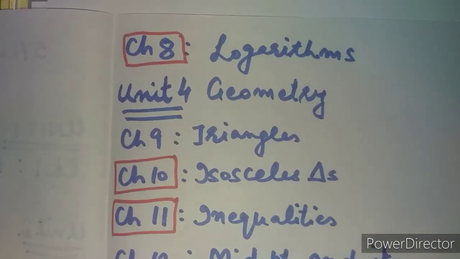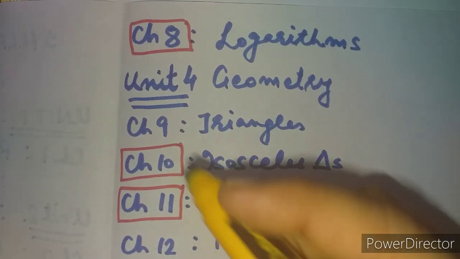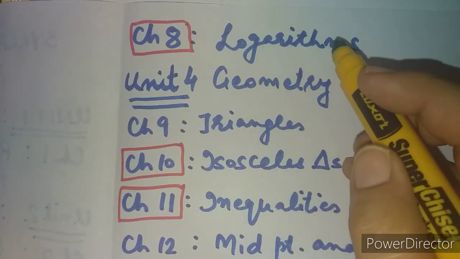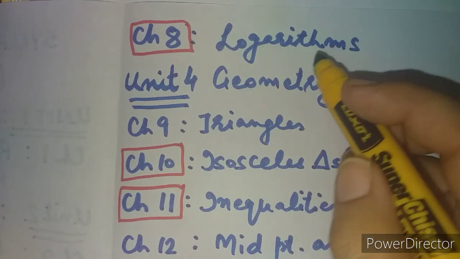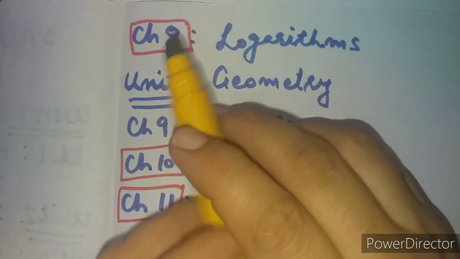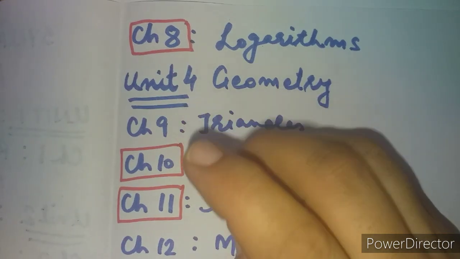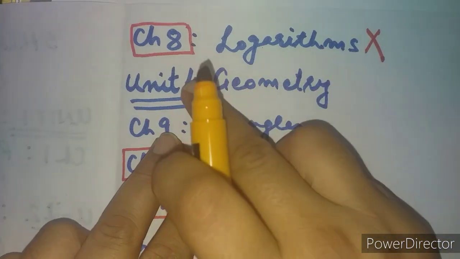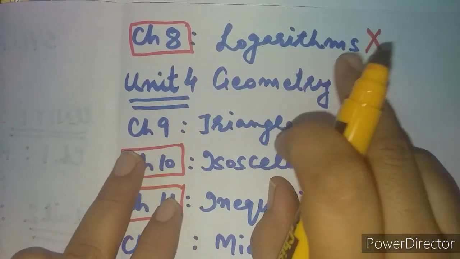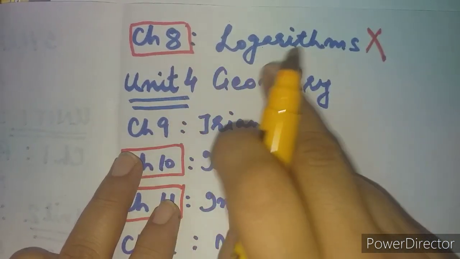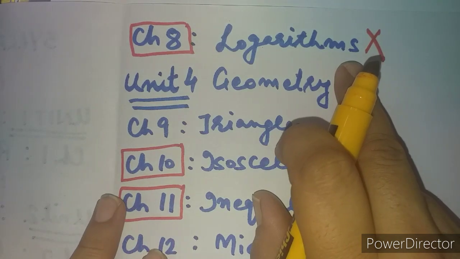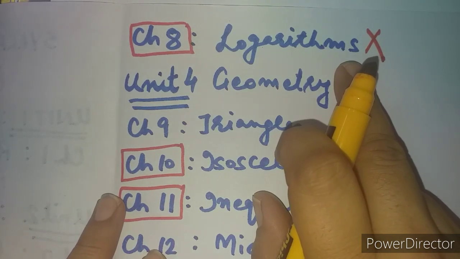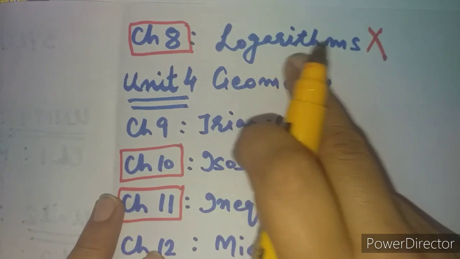Students, see carefully, the change is also a little strange, because this was a very good chapter for higher classes, but chapter number 8 has been totally removed in the new syllabus. So logarithm is not included. This is the first major change in our 9th class syllabus for the session 2021. Chapter number 8 is not there.